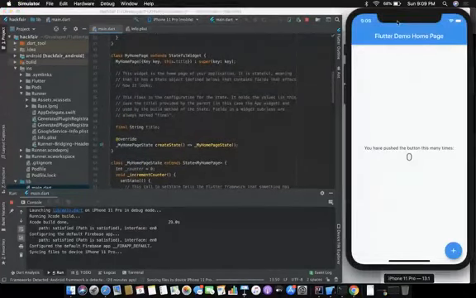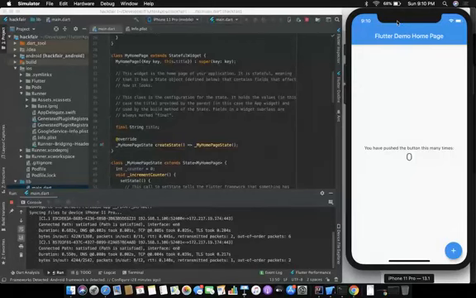So basically, this is one basic application that you get when you run the flutter create command on the terminal and open it in some IDE. You can use Android Studio, IntelliJ IDE, or Visual Studio Code. I'm using IntelliJ. It's a bit faster than Android Studio and a bit slower than Visual Studio Code.